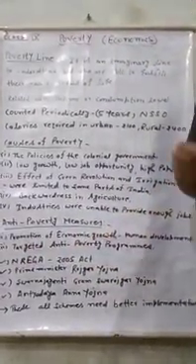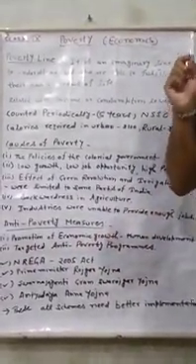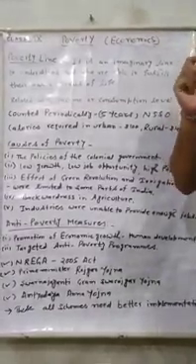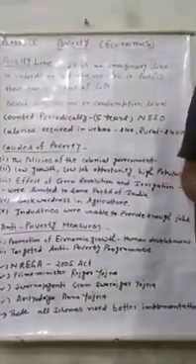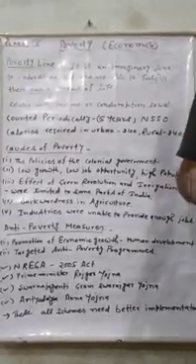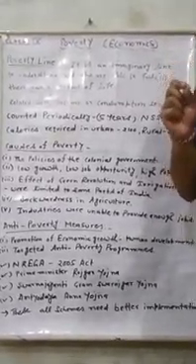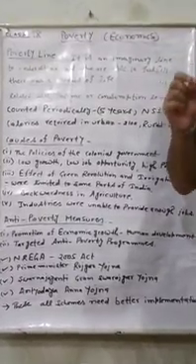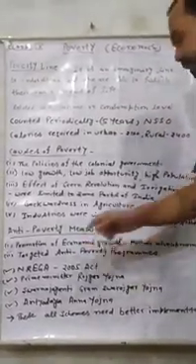According to this act, our government decided that 100 days of work will be given in rural areas, and one-third of the seats are reserved for women according to NREGA.